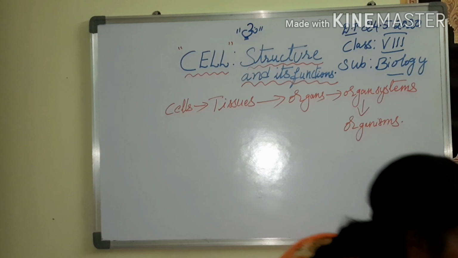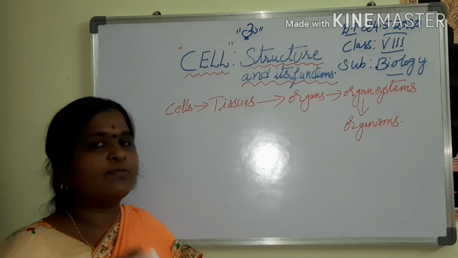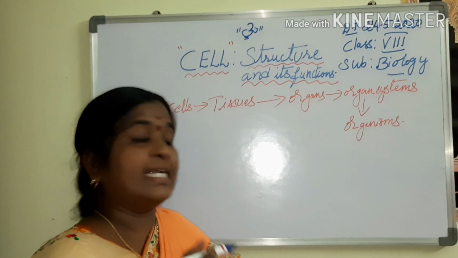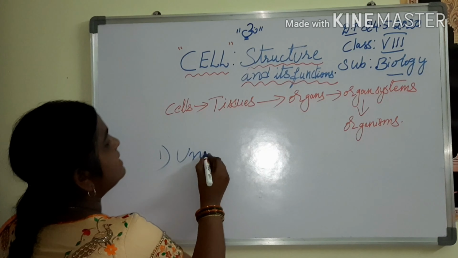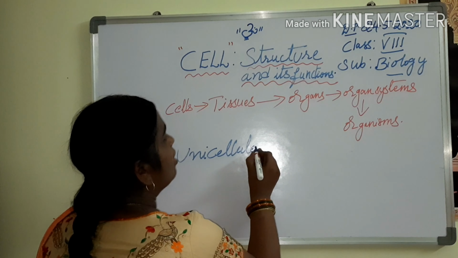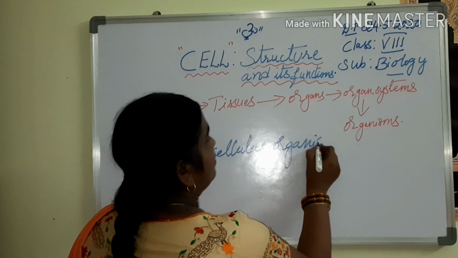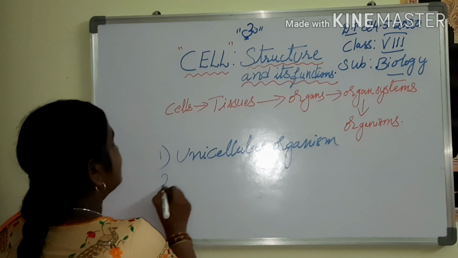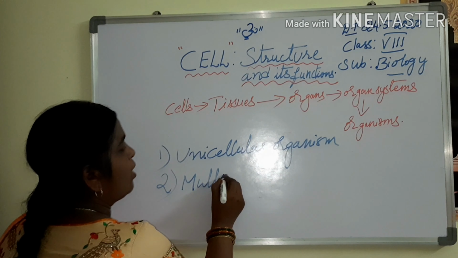Okay guys, now let us know about the types of organisms. How many types of organisms are there? Two types of organisms are there. One is the unicellular organism, and the second one is the multicellular organism.